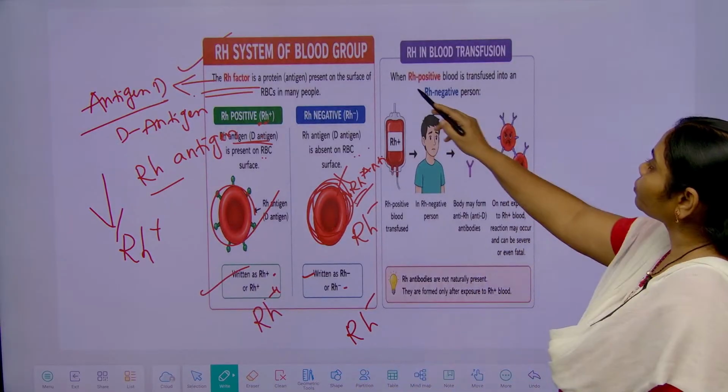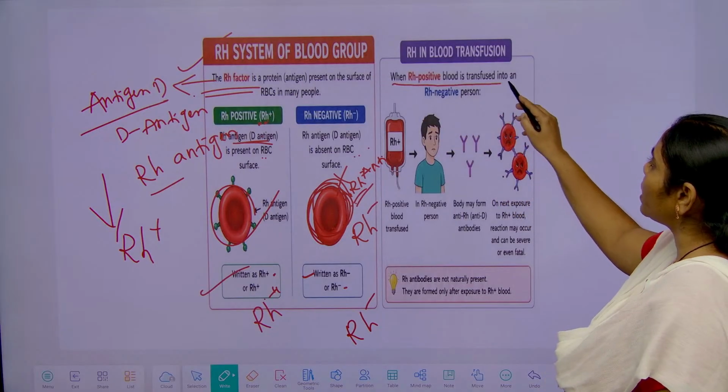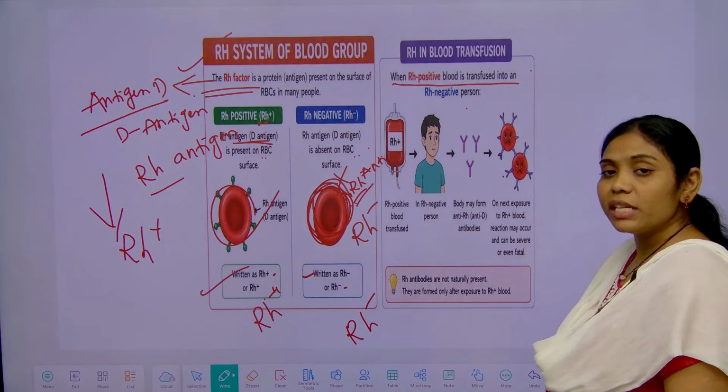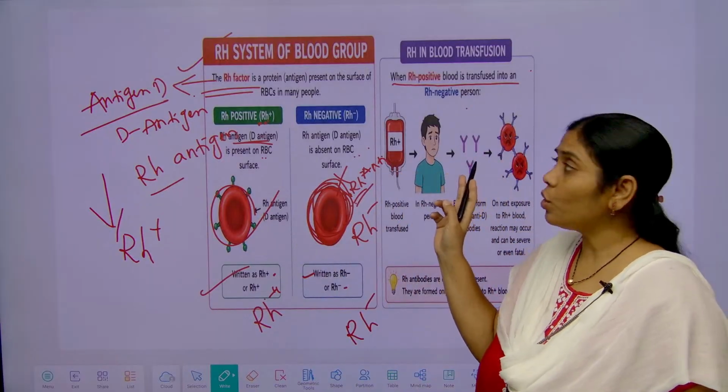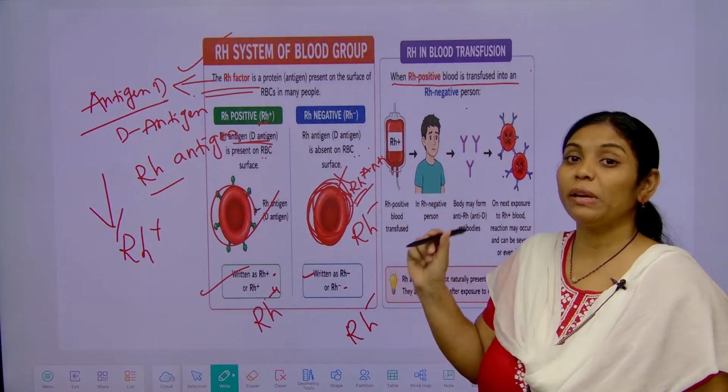Here you can see when RH positive blood is transferred to an RH negative person, is the blood compatible? No, opposite. It is not at all compatible.